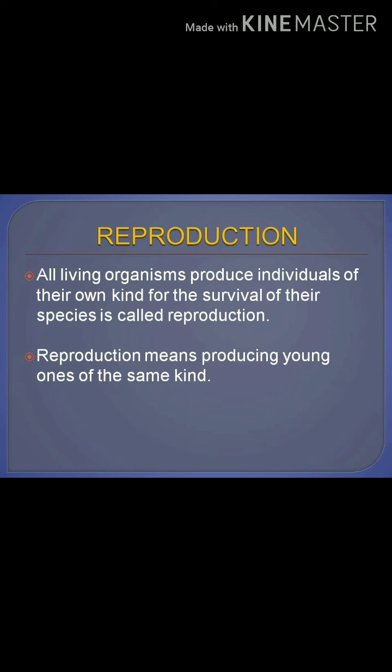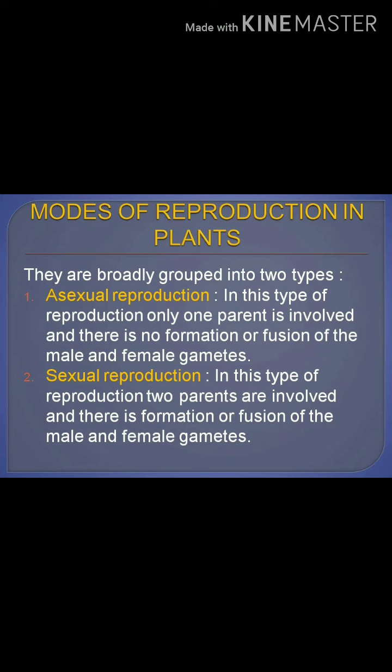Next, modes of reproduction in plants. Modes or types of reproduction in plants. We can see two major types. One is asexual reproduction and the other is sexual reproduction. First one, asexual reproduction. What is asexual reproduction?